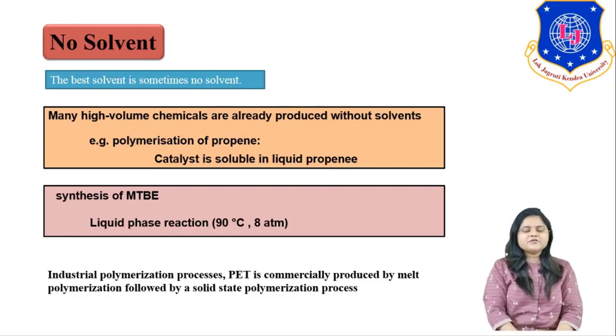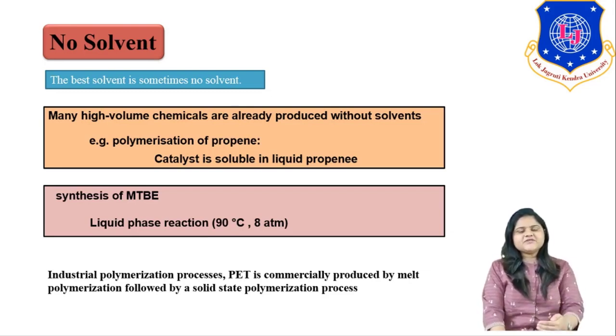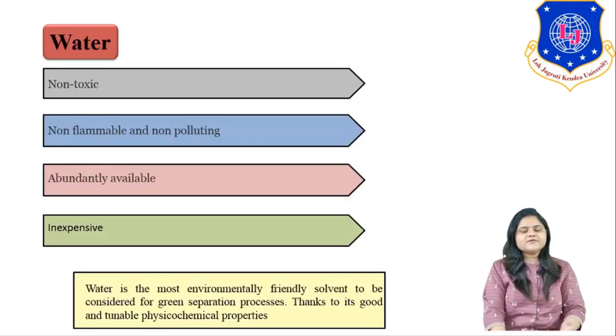Another example of the no solvent criteria is synthesis of MTBE, in which a liquid phase reaction is happening at atmospheric pressure and 90 degrees Celsius. Along with this, some industrial polymerization reactions also happen with no solvent, such as PET, which is commercially produced by melt polymerization, in which a solvent is not used. So whenever it is possible, try to synthesize your product in the absence of a solvent. Another is water. Now water is also known as a green solvent.